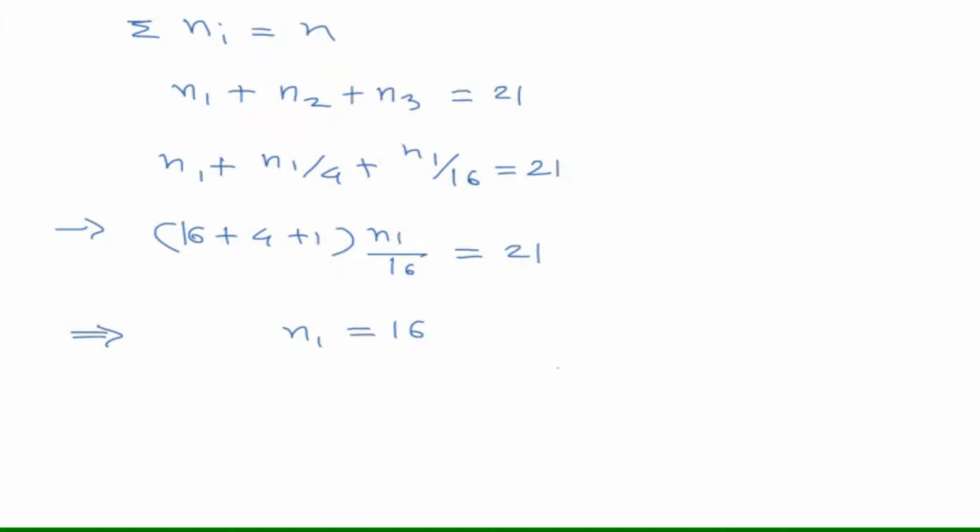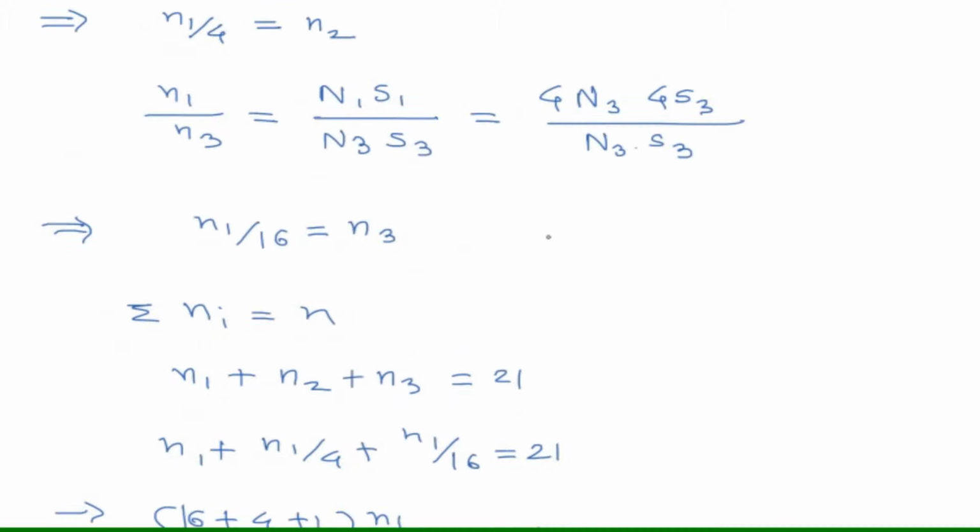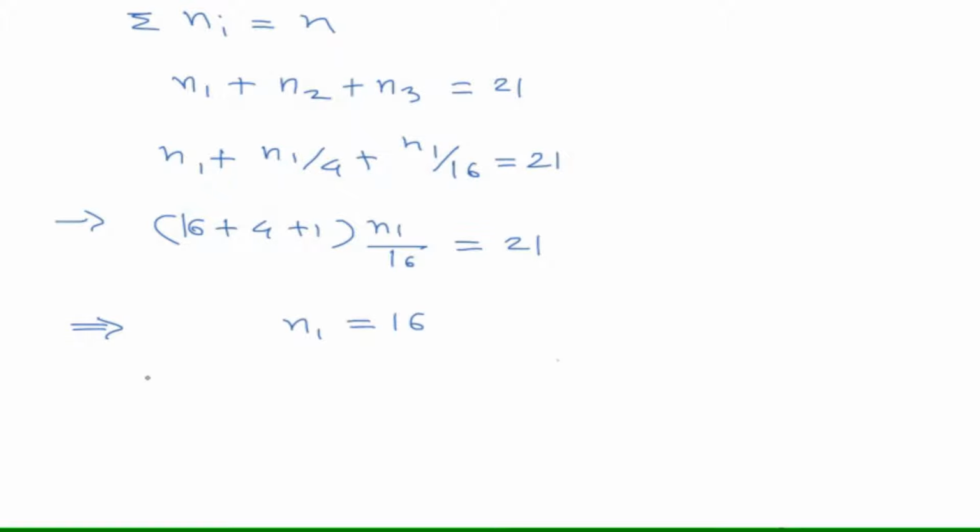Using the above equations, this one being the first equation and this the second, from the first and second equations I'll get n2 equal to n1 divided by 4, which is equal to 4, and n3 equal to n1 divided by 16, which is equal to 1.